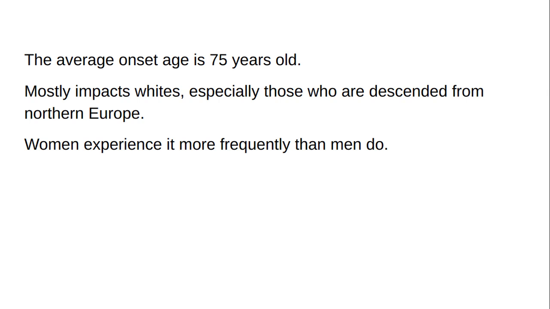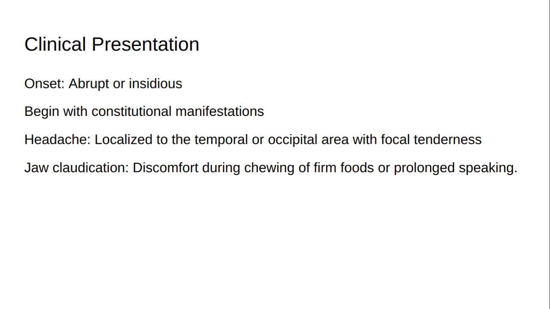The average onset age is 75 years old, with incidence increasing past the age of 50. It mostly impacts whites, especially those who are descended from Northern Europe. Women experience it more frequently than men do. The onset of clinical features may be either abrupt or insidious. They can begin with constitutional features such as anorexia, fever, malaise, myalgia, night sweats, and weight loss.